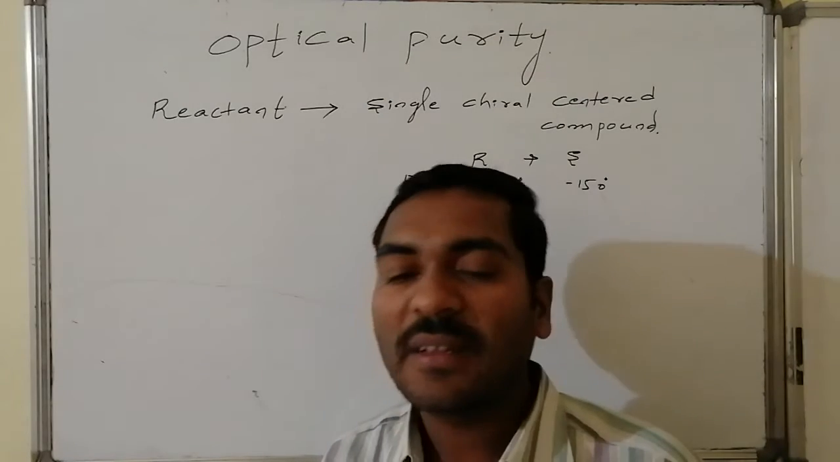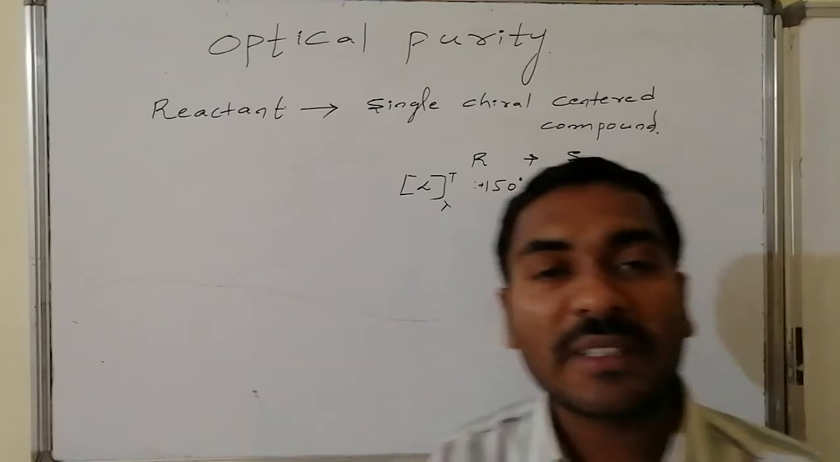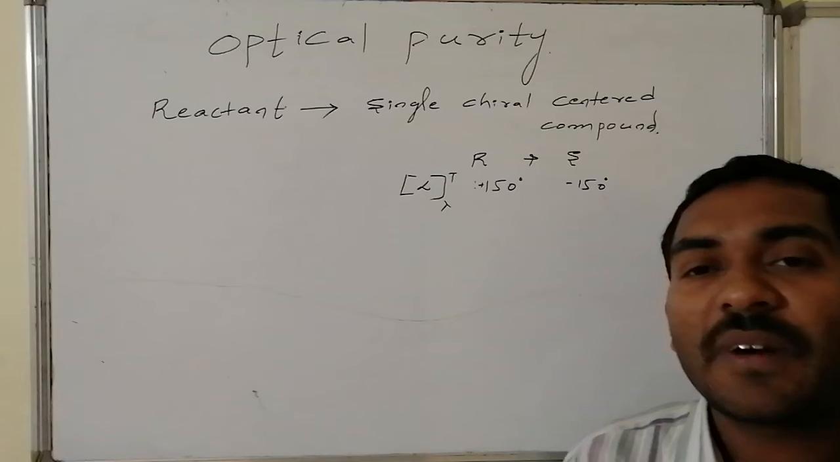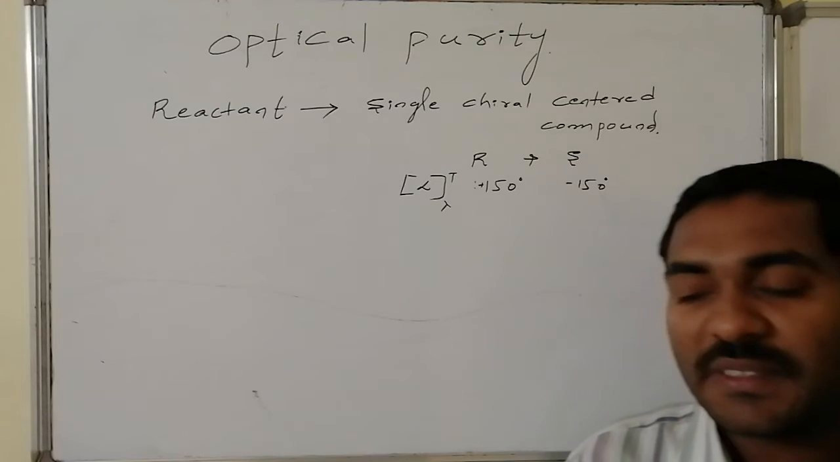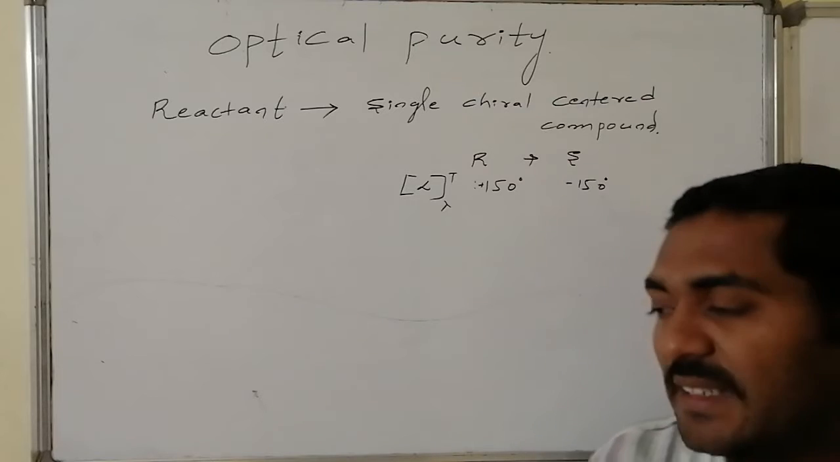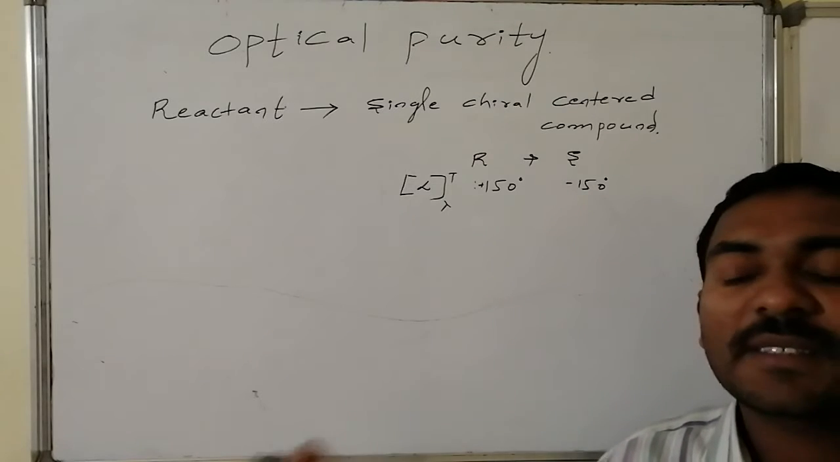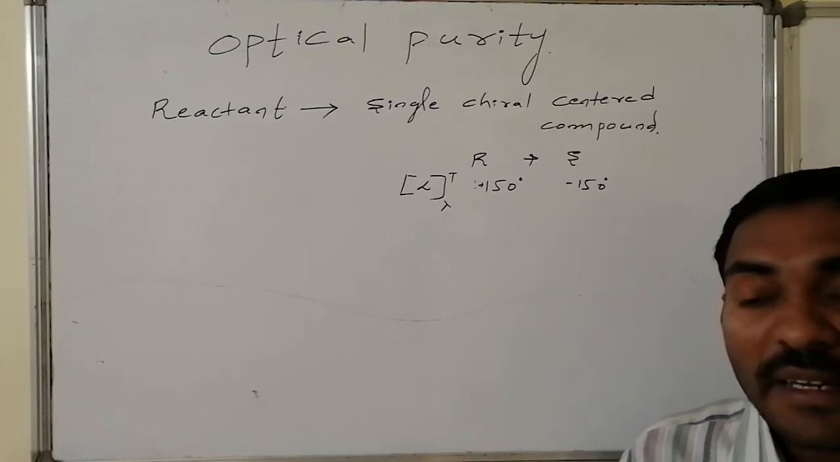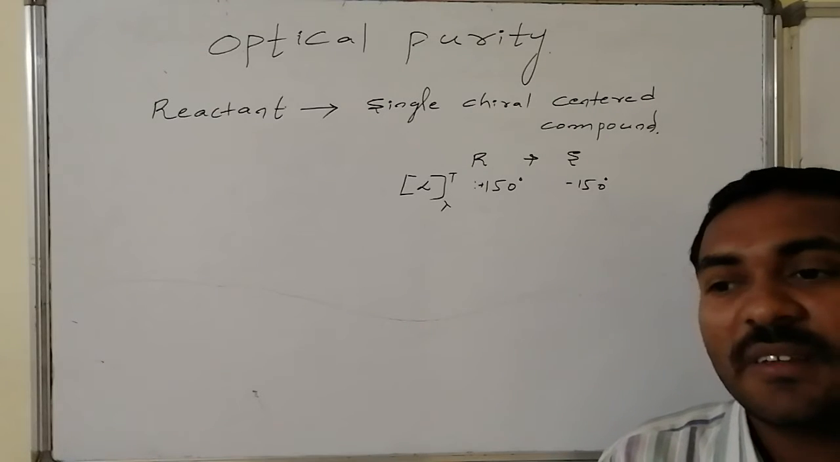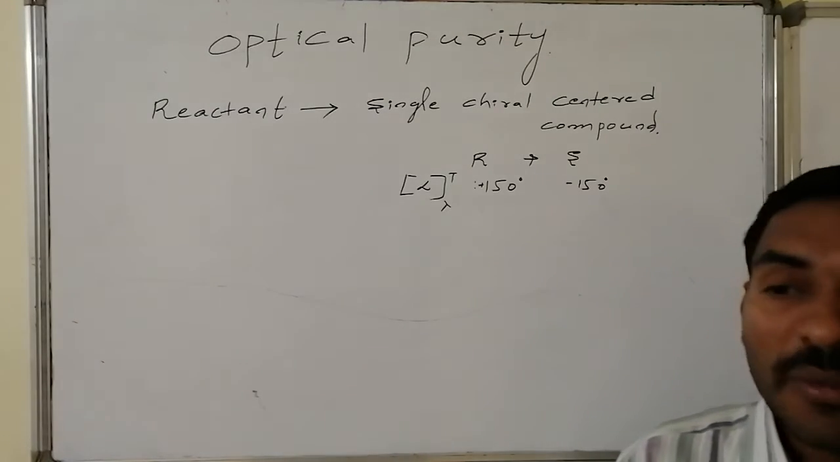But various combinations of mixtures can be produced. Suppose we consider 100% of R and 0% of S, 90% of R and 10% of S, like this various permutations and combinations are present. Then under those combinations, what will be the specific rotation? That is known as its optical purity.